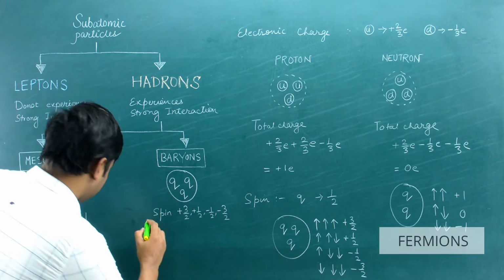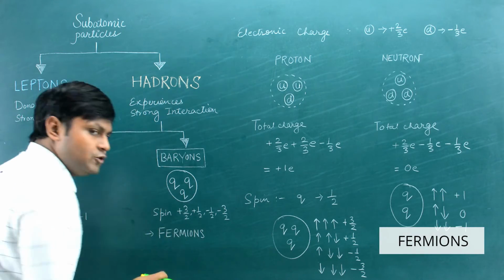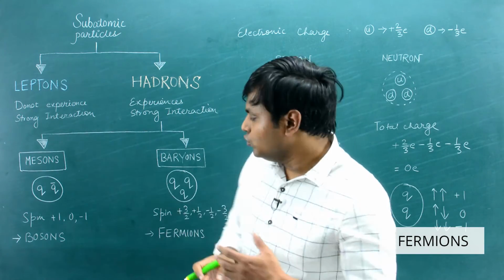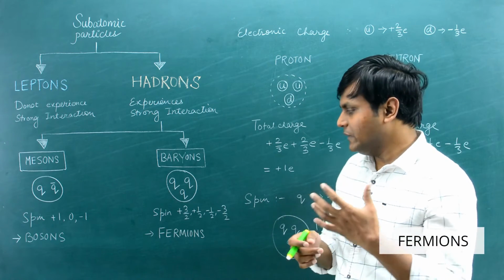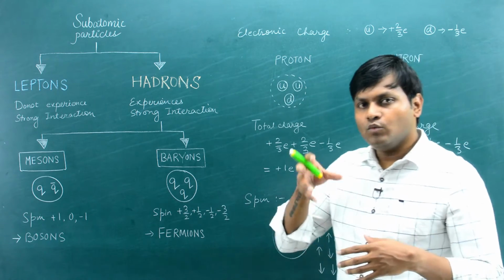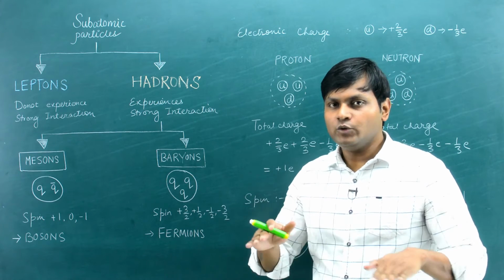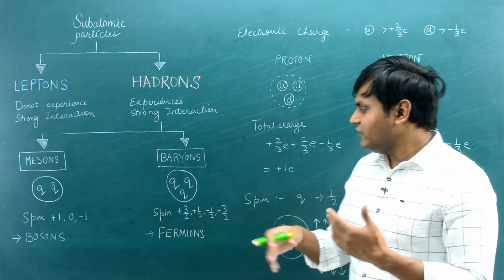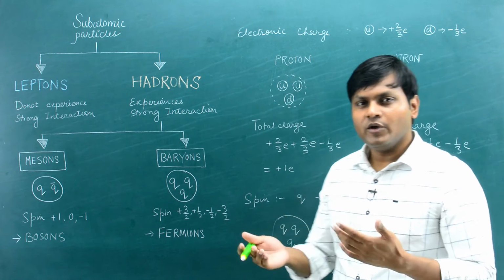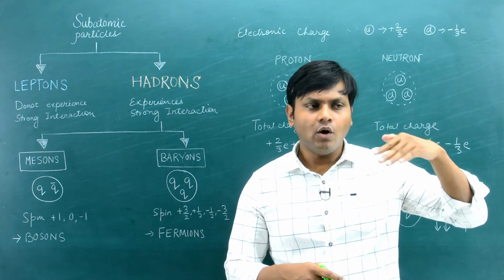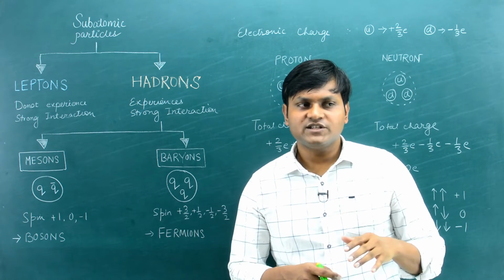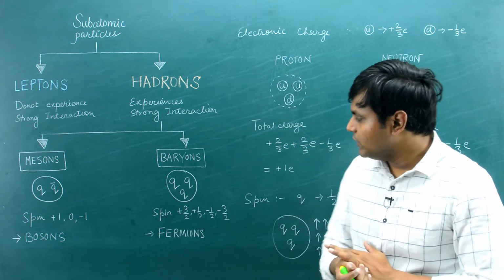They are fermions. So fermions are those particles that follow the Fermi-Dirac statistics. They follow the Pauli's exclusion principle. That means no more than one similar particle can occupy the same quantum state. So whenever you look at particles which are fermions and you look at their accumulation in different quantum states, you will always find that in one given quantum state you can have only one such similar particle.